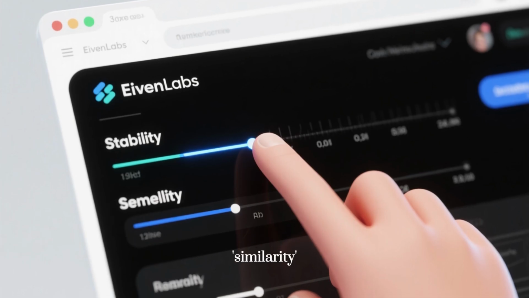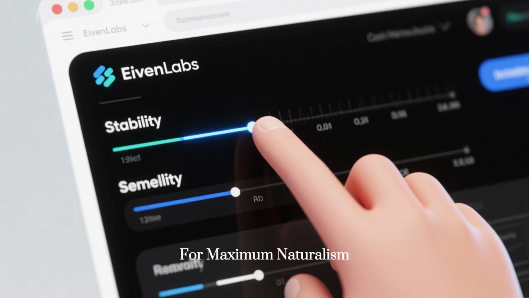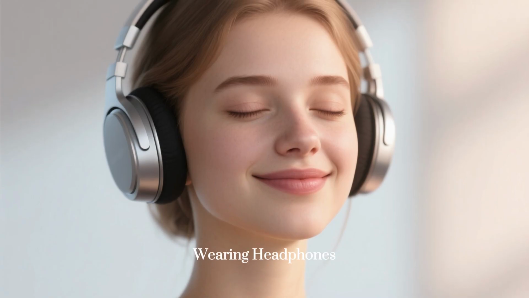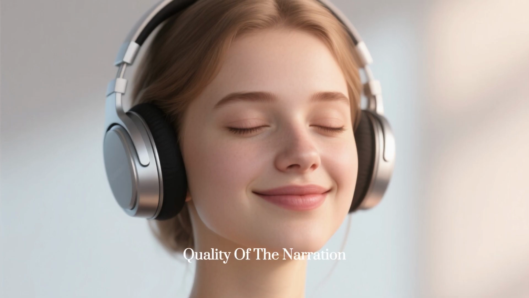Adjusting the stability and similarity sliders on the ElevenLabs dashboard to fine-tune the voice. For maximum naturalism, close-up of a person wearing headphones, closing their eyes, and smiling, visibly relaxed by the soothing quality of the narration.